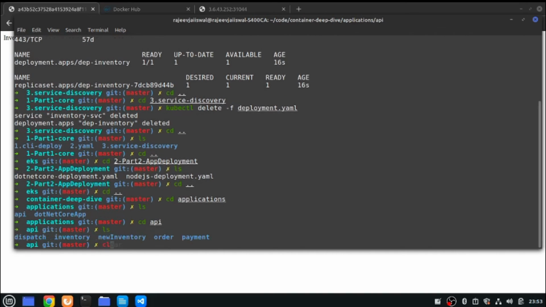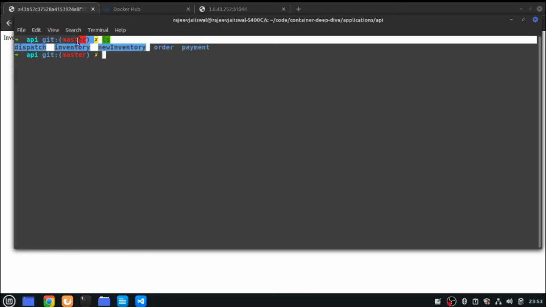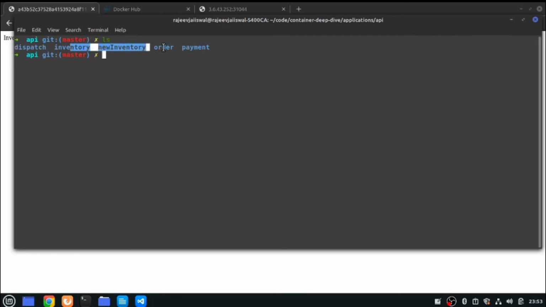See, I've created a separate folder for each of my APIs. The two you have already seen, inventory and new inventory. There's an order service, which I'm going to expose publicly when I deploy my application, then payment and dispatch. These services are getting deployed and they are not calling each other, but the order service is internally consuming my inventory service, payment service, and dispatch service.